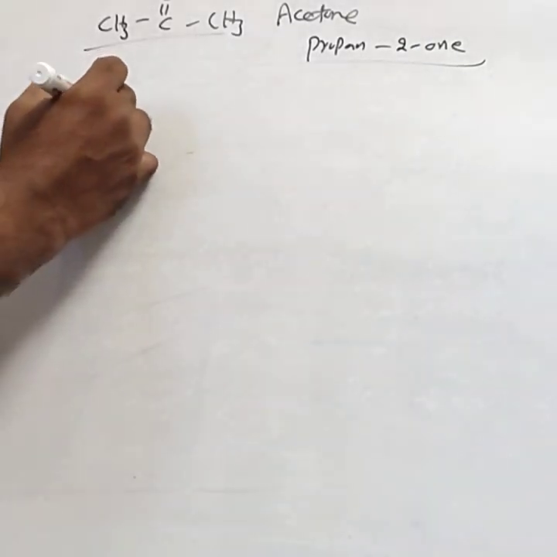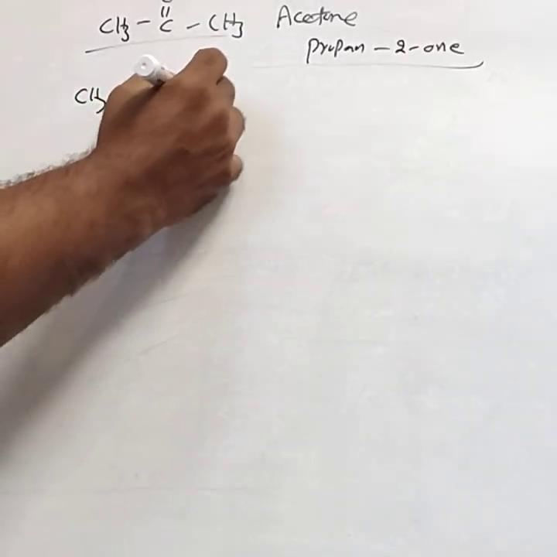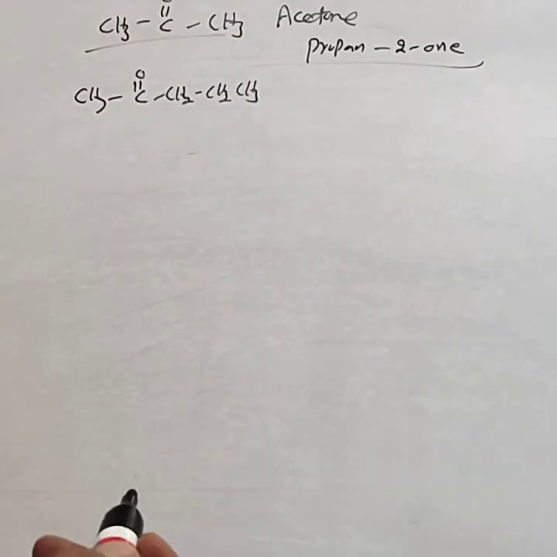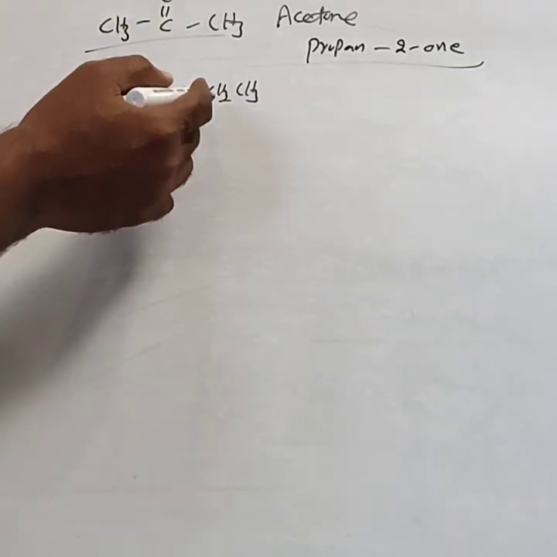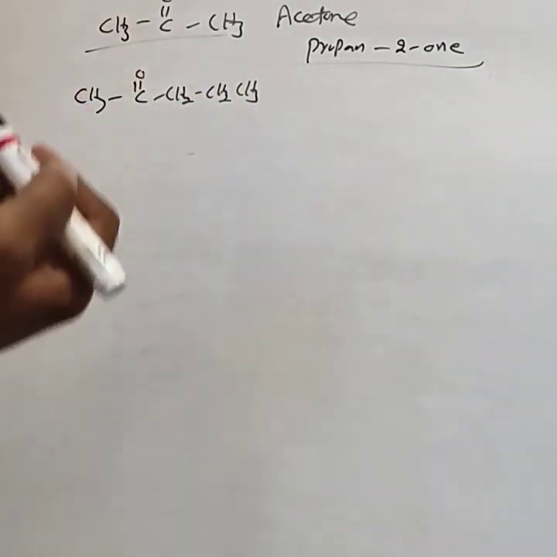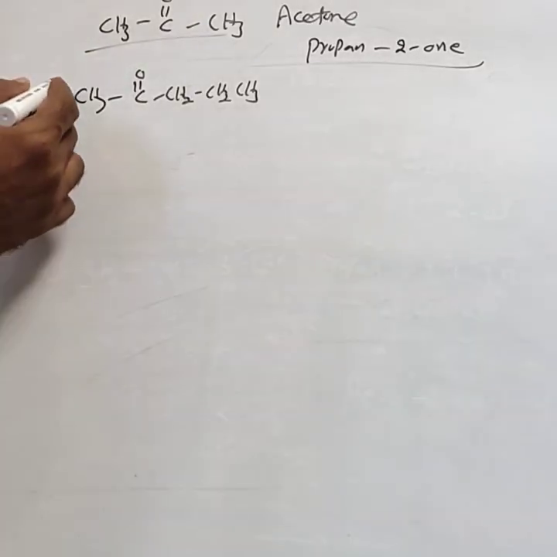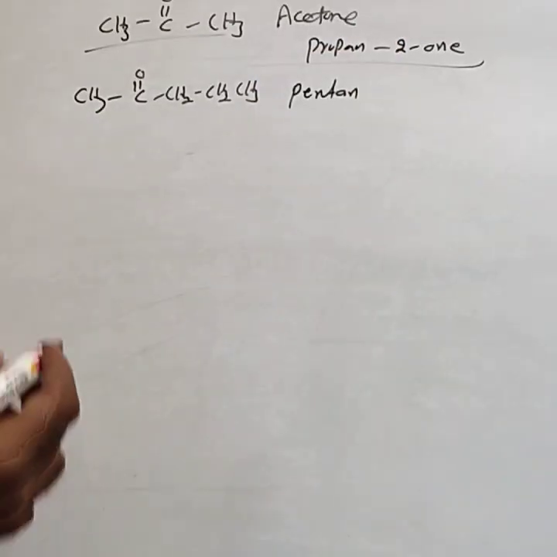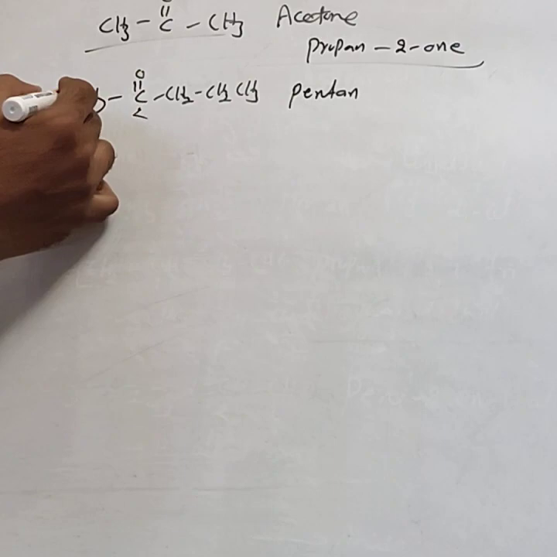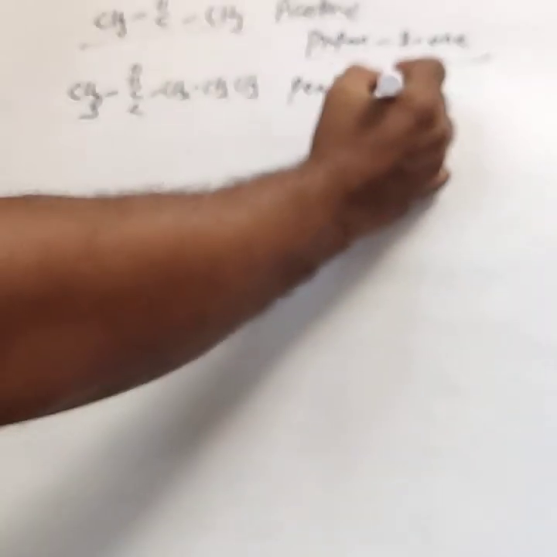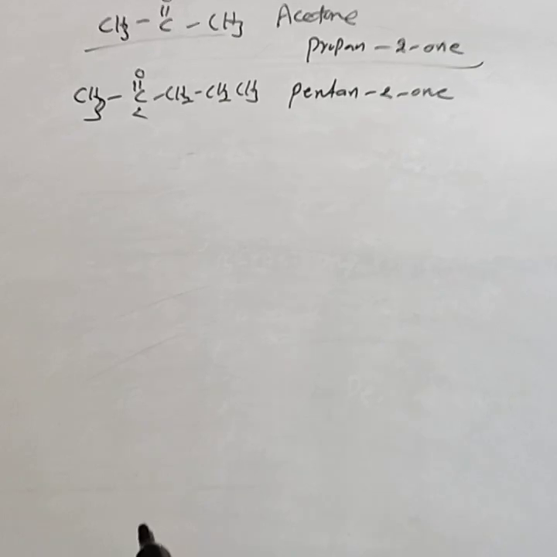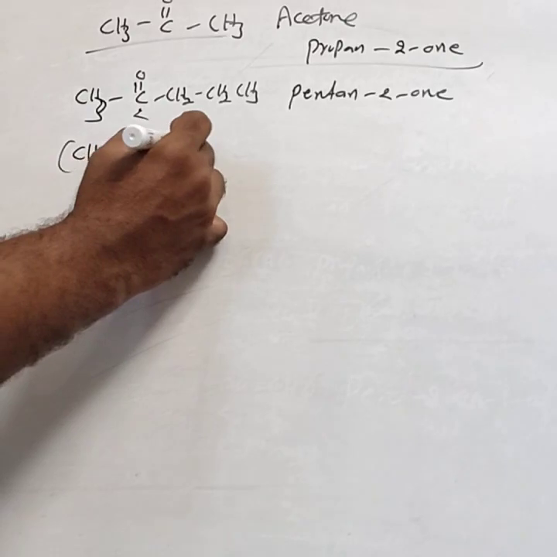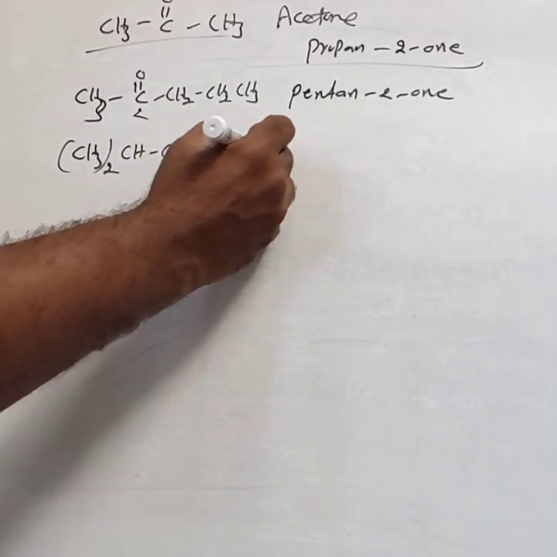Then CH3, CO, CH2, CH2, CH3. It is considered as methyl n-propyl ketone, the common name. You have to be familiar with the IUPAC name. Totally 5 carbon atoms are present, so pentane. The position of this ketonic group is at the second carbon, numbering from this end: pentan-2-one. Then CH3 twice, CH, CO, CH, CH3 twice.